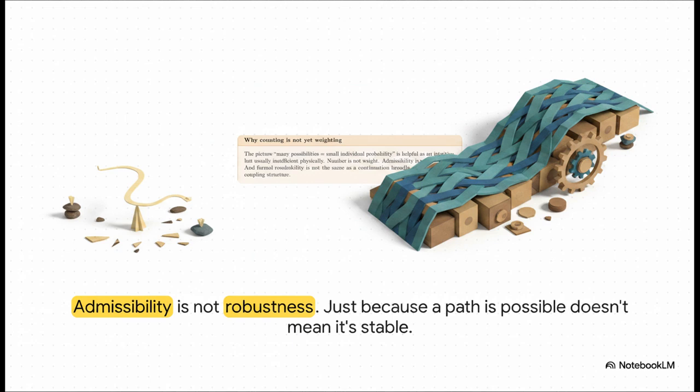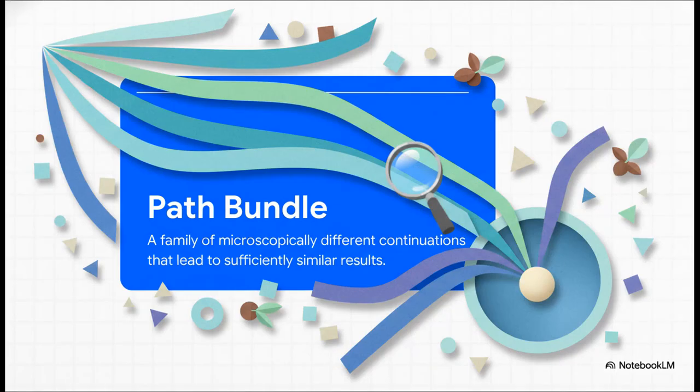A path might be technically possible, but incredibly fragile, requiring some kind of perfect fine-tuning to ever happen. But another path might be supported by a huge number of slightly different microscopic processes. And this leads us directly to the central concept here: a path bundle. Think of it this way. A probable, stable, reproducible outcome, like a ball settling at the bottom of a bowl, isn't the result of one single perfect trajectory. No, it's the result of a whole family, a whole bundle of slightly different microscopic histories that all lead to the same big picture result. The outcome is robust precisely because so many paths lead there.